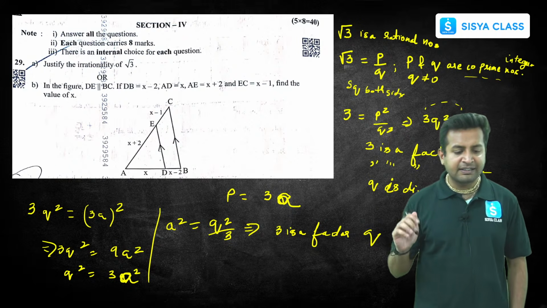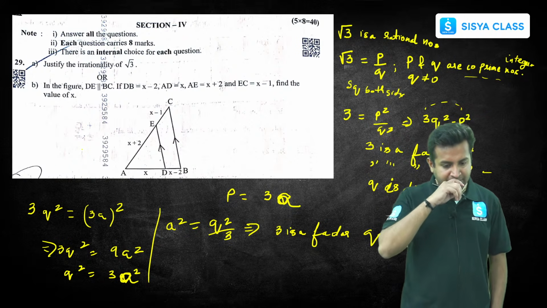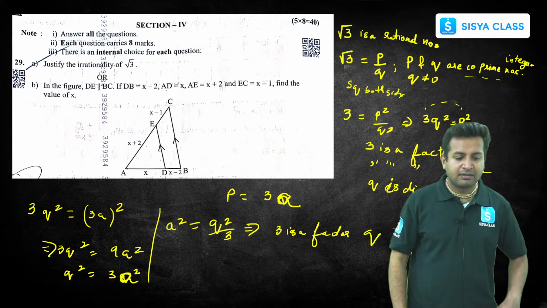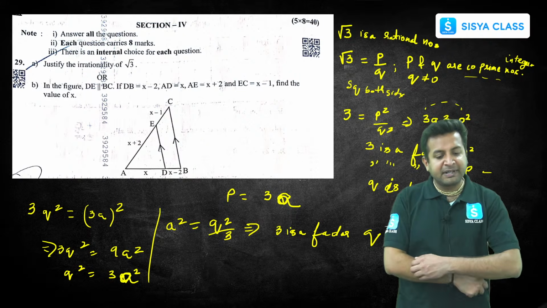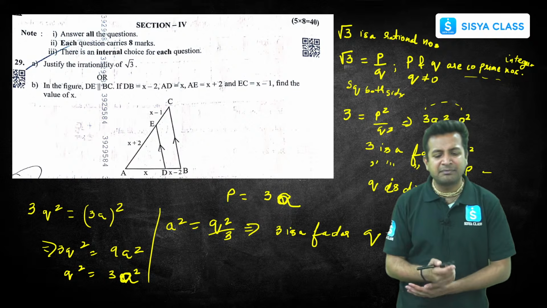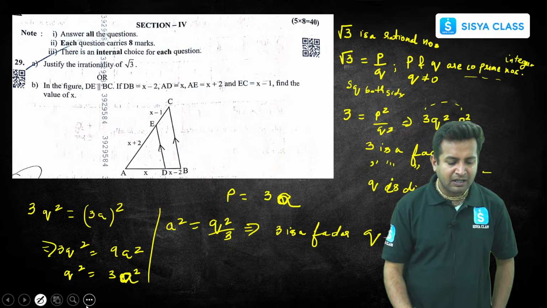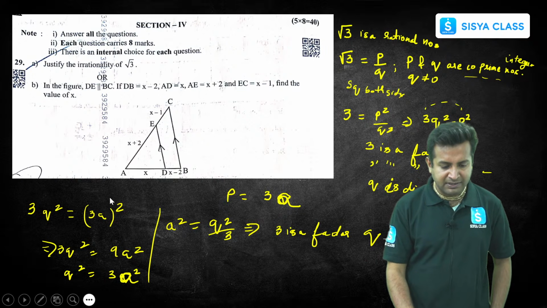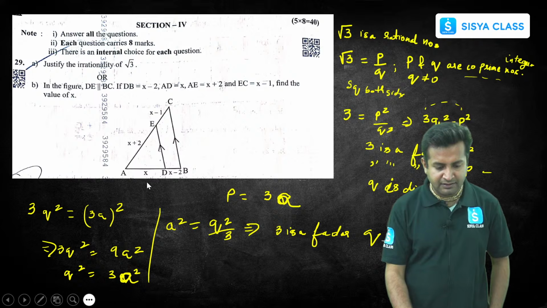Clear? Easy. Now the next question is based on the BPT, right? 29b, if I were you, I would go for 29b because it is a very simple question. Okay, just give me 1 minute. Let me just insert a black screen here. So, very simple question.